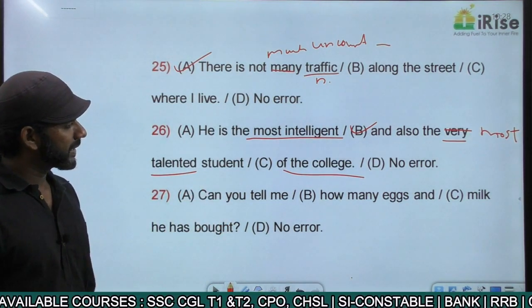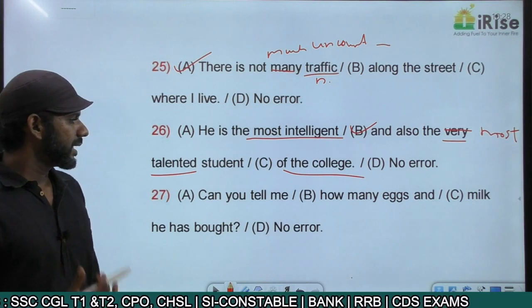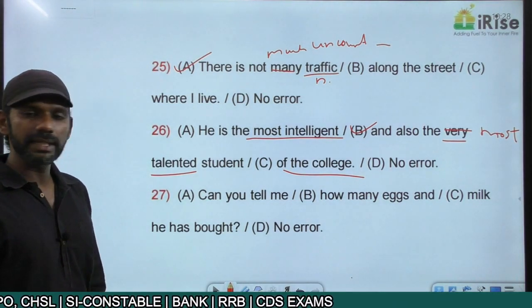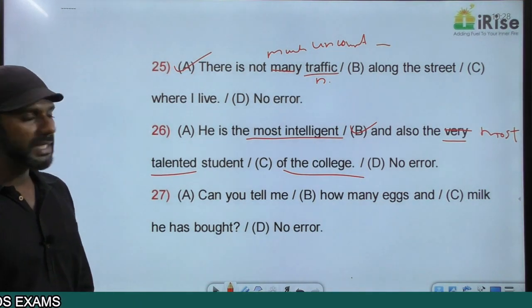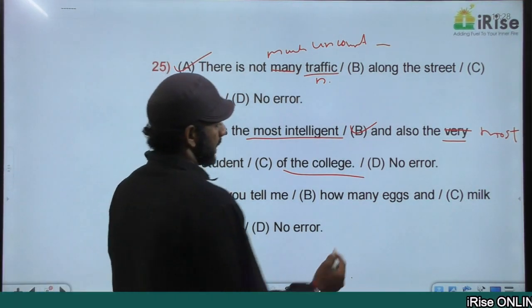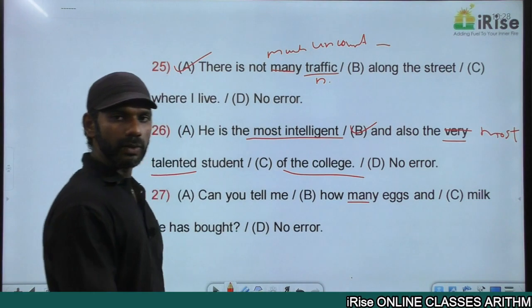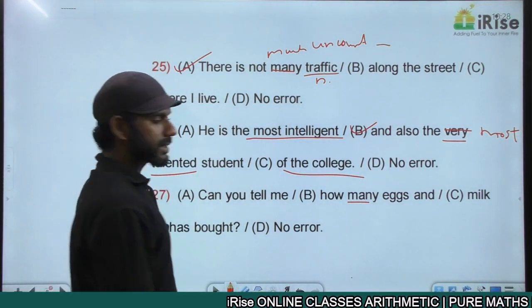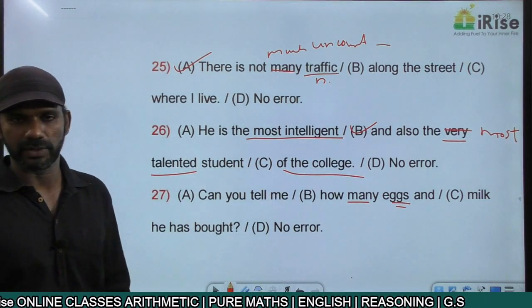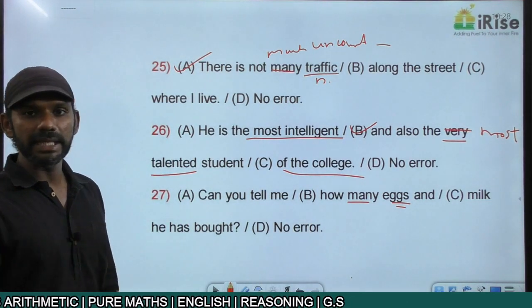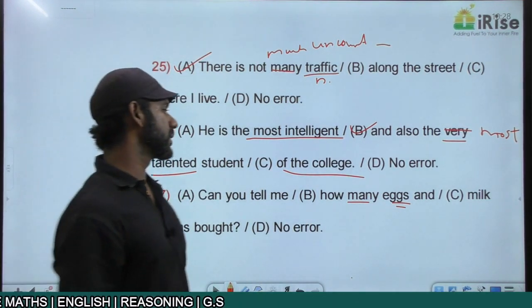The next one. Can you tell me how many eggs and milk he has bought? Question mark. How many eggs and milk? "Many" is used with countable nouns. Eggs is a countable noun, so "how many eggs" is a correct usage. And milk. Milk is uncountable.